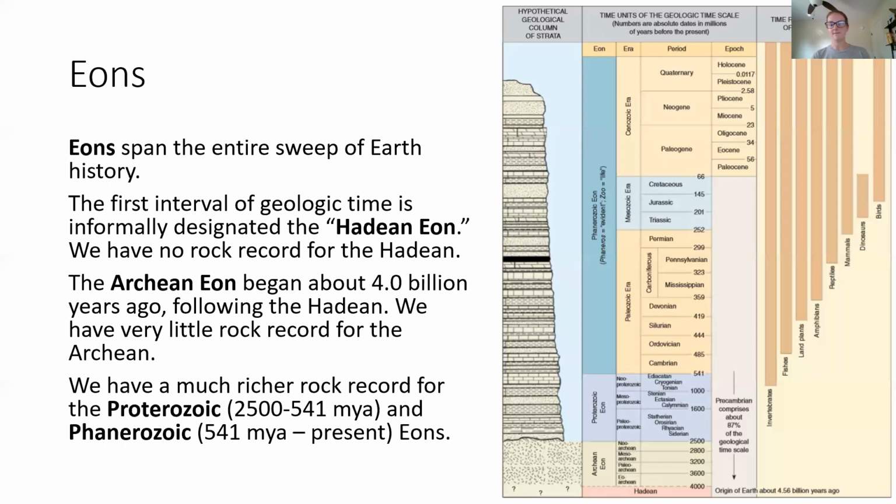The Archean Eon, which came after that, began about 4 billion years ago. And we have very little record, but we have a little rock record. We have a much richer rock record for the Proterozoic and the Phanerozoic eons that came after that. We are currently in the Phanerozoic Eon, and we have a lot more evidence in the rock record and the stratigraphic record just because these eons are more recent, right? There's been less time for the material to be destroyed.